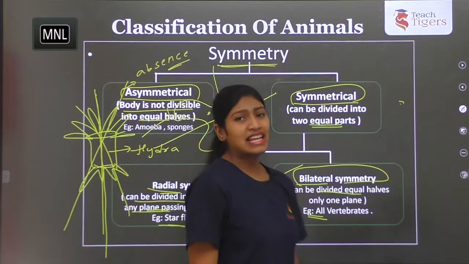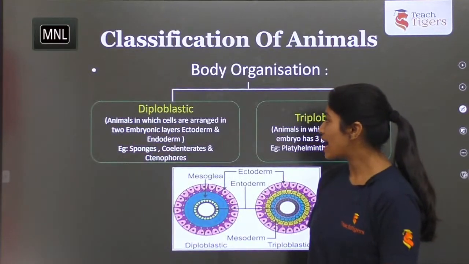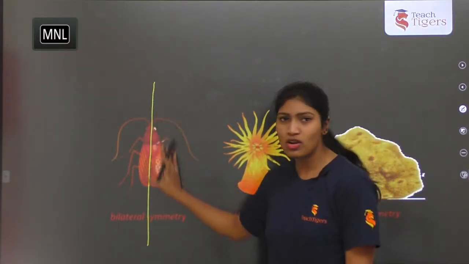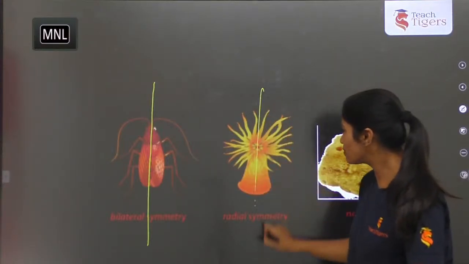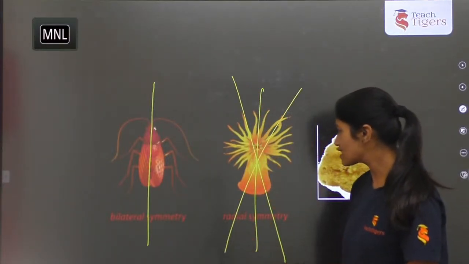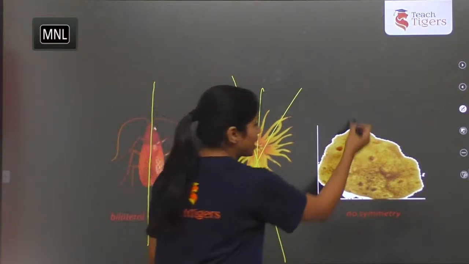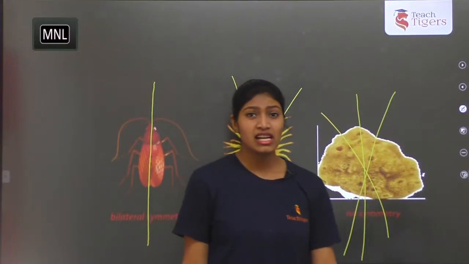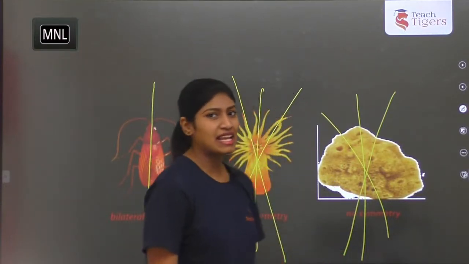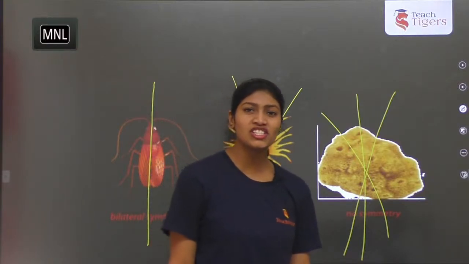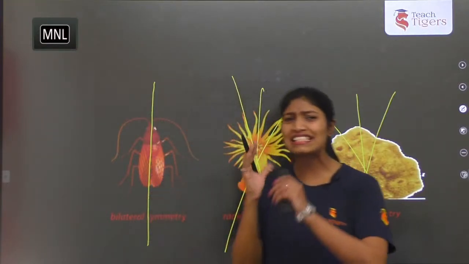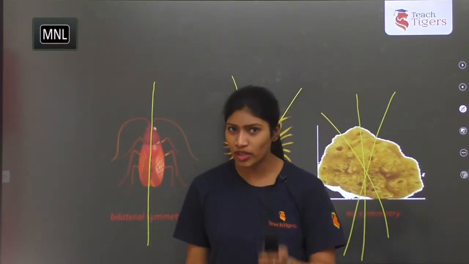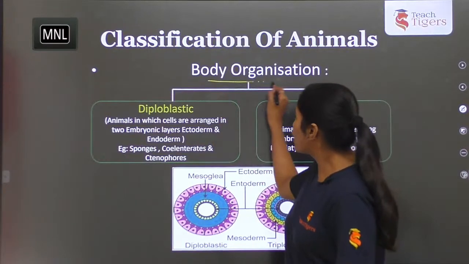Okay, let's move on to the next basis of classification, and this is how they look like. This is the organism which exhibits bilateral symmetry, arthropods, and here hydra. And the last one is sponge, where it cannot be divided into equal halves. But there is an exceptional case. In sponges, there is an exceptional case, Leucosolenia. This is a sponge which exhibits radial symmetry, because it's cylindrical in shape. That is important. Exceptional cases they are going to ask you. Please note it down. Next, body organization.